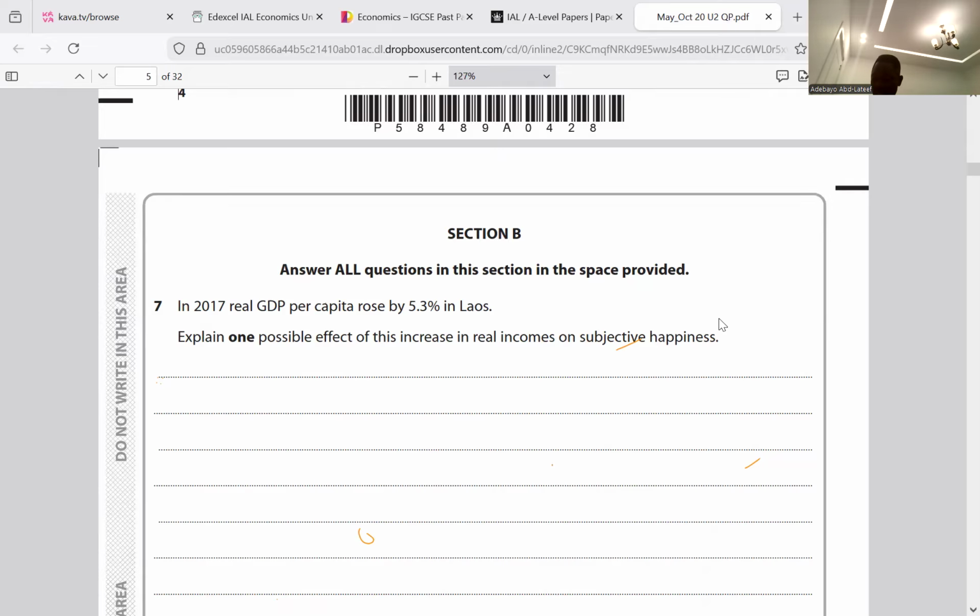And based on the case study, according to the extract, the GDP per capita has increased by 5.3% in Laos. So that's about subjective happiness and real income. Subjective happiness again is what? The value people place on their well-being. The well-being is determined by their ability to afford goods and services. I think that is clear. So that's about subjective happiness. This is done. Question 7.